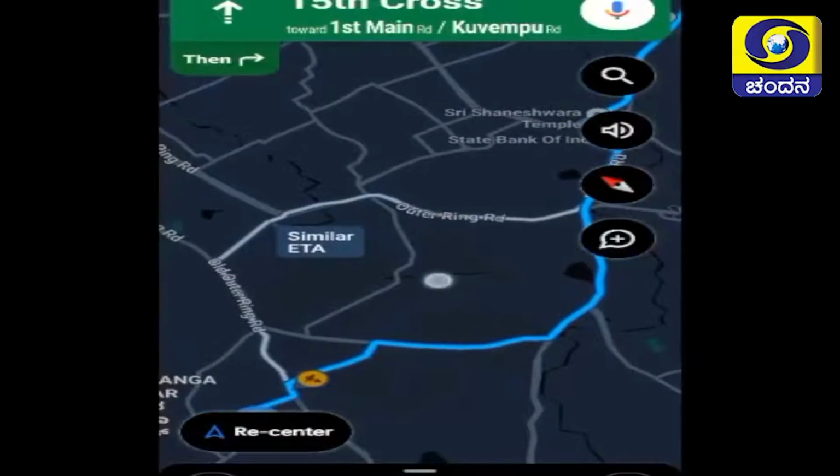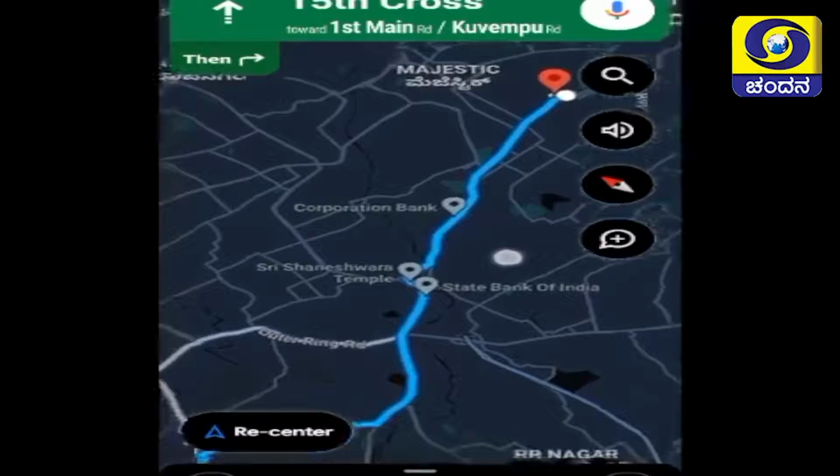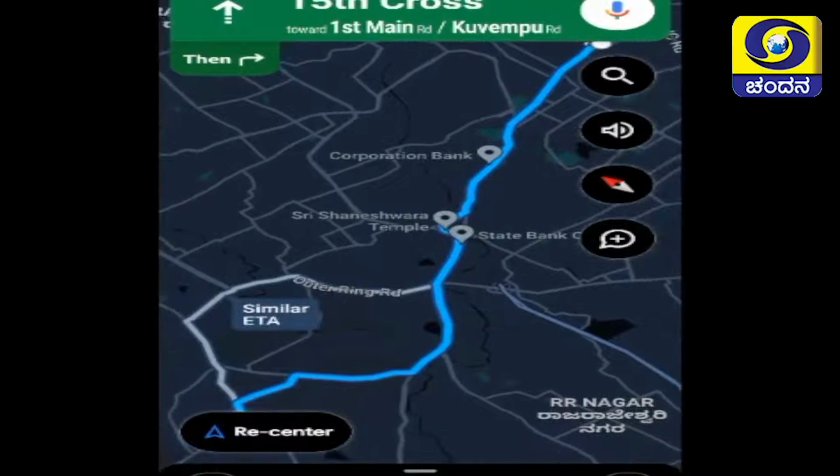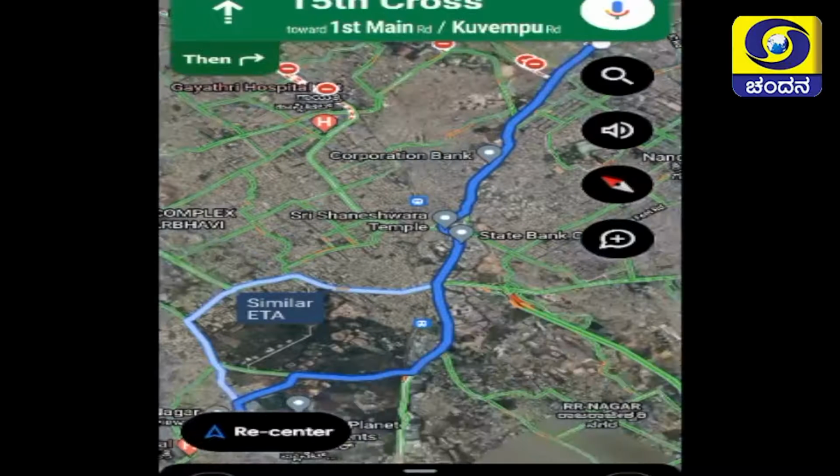Then it shows the satellite view of this point also. The satellite view shows the exact terrain and physical features of that land. All this helps us to reach the destination without any hiccups.